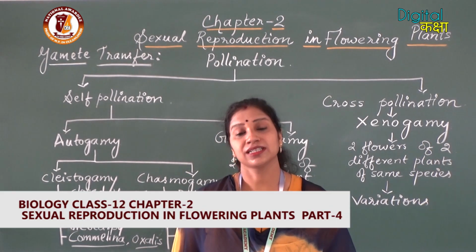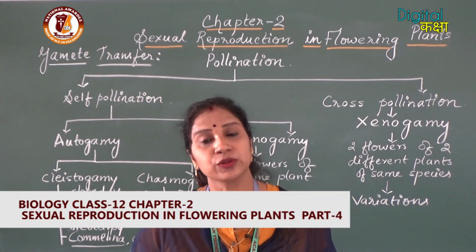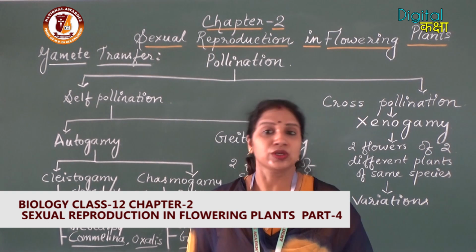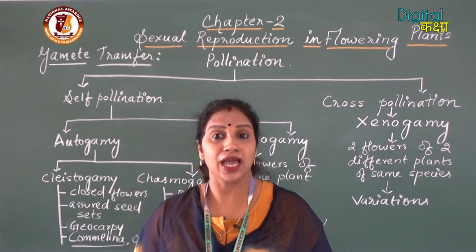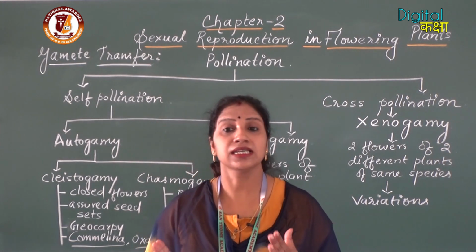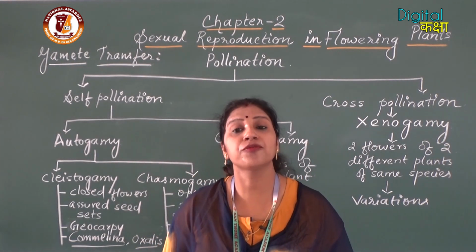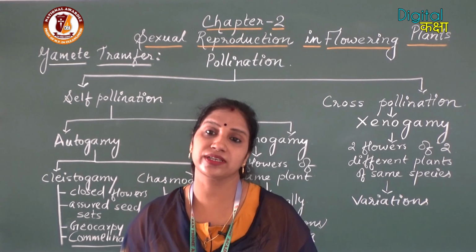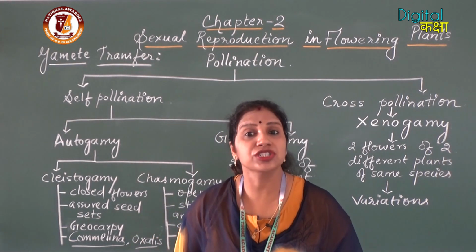Hello students, a very good morning to all of you. In the last class we discussed the first sub-event of pre-fertilization events, that is gametogenesis.